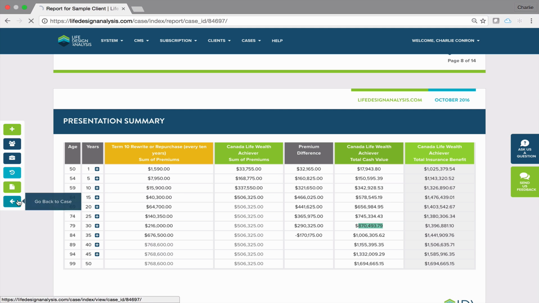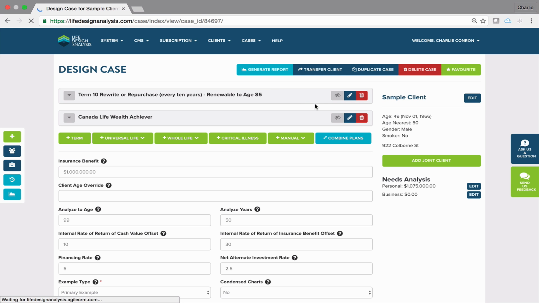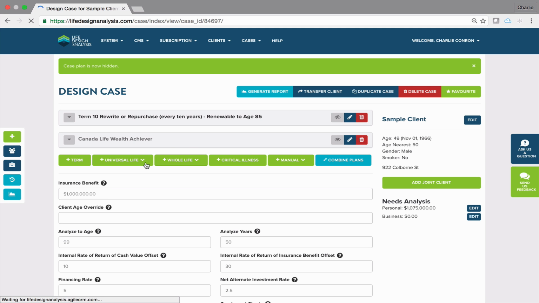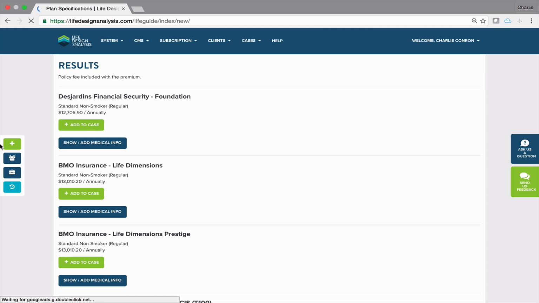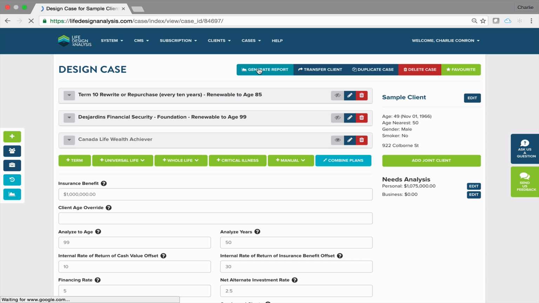Now, this would be a curious scenario. Let's go back to this case, and I'm going to take out the par. And let's see how this looks against even a UL. The UL may not make the case for pure premium deposits, but let's search for a minimum funded UL here and see if we can make a similar argument, and say that even if we were to repurchase term, we're going to end up somewhere around the same premium deposits. But in one scenario, we're taking absolutely zero risk because all we have to do is pay the premium. We're guaranteed to have the insurance benefit in place.